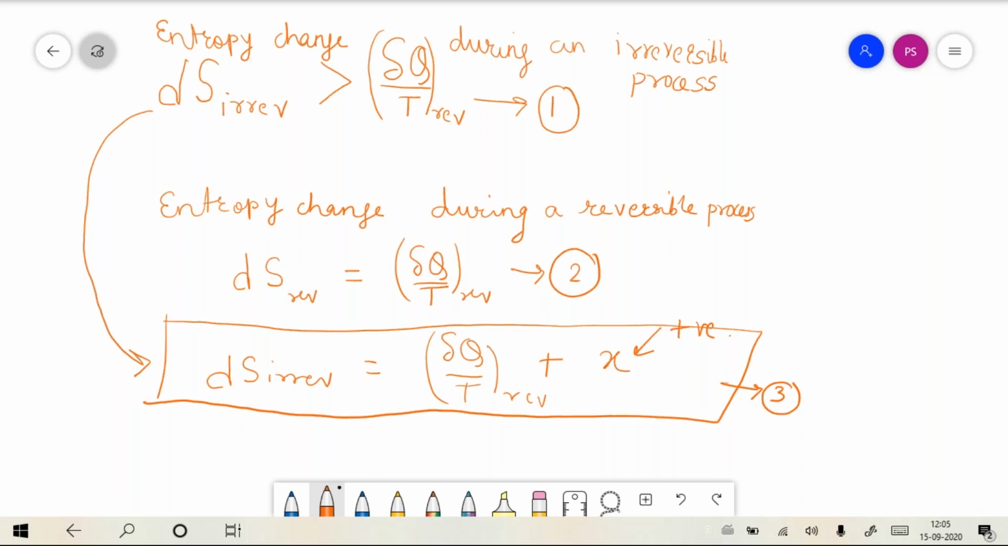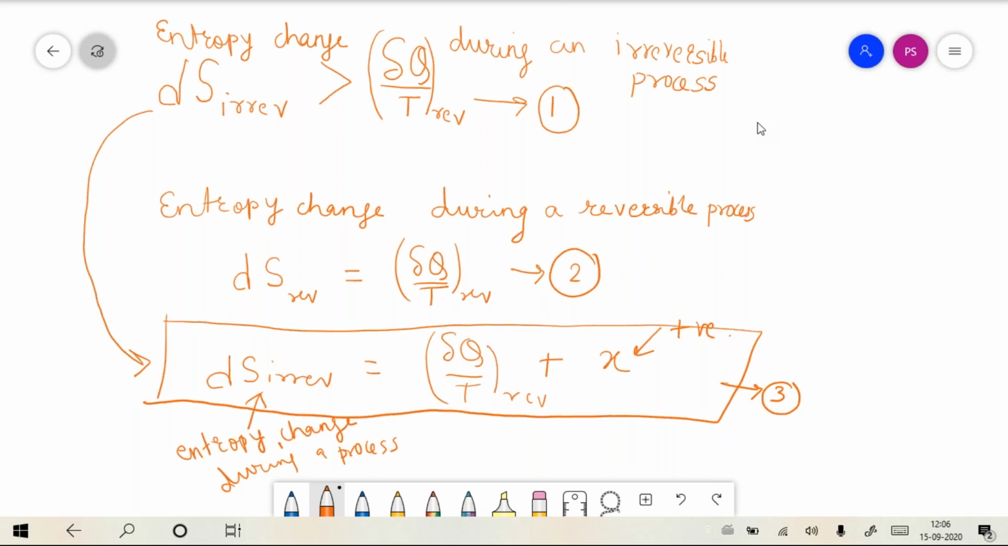Please note that the value of x has to be greater than 0. If I have to write it, then the value of x has to be greater than 0. Okay. So what does it tell you? It tells you that this is basically entropy change during a process. Okay. So why is the entropy changing during a process?